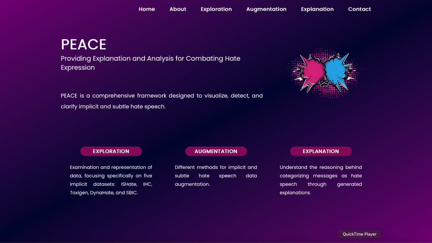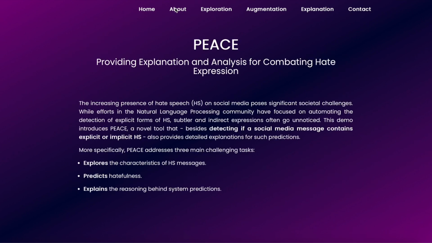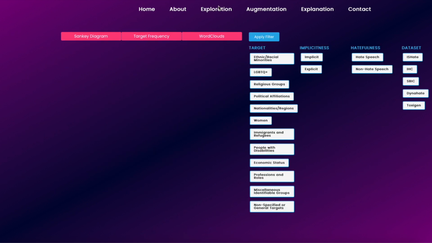through natural language arguments. It tackles the complex tasks of analyzing hate speech characteristics, predicting hatefulness, and providing insights into its assessments. Plus, PEACE is accessible via REST API, enhancing its usability for various applications. We are going to proceed now with the tool presentation.